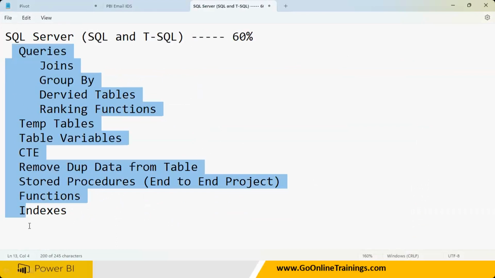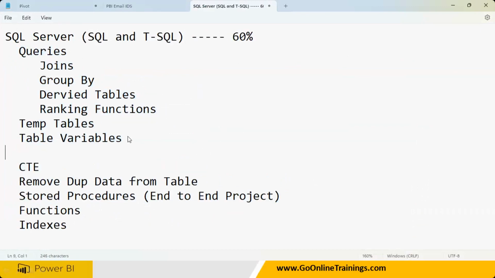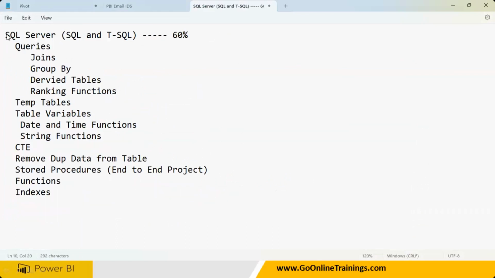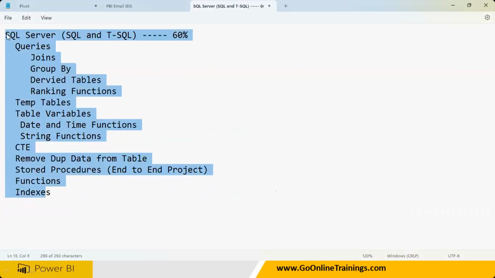Date and time, right? So temp tables, date and time functions, string functions, all these are very, very important. Date and time functions I have spoken about, and I have spoken about string functions or the text functions. These are very, very important. You must practice them in your SQL. Clear? So 60% of the interview questions are going to come.